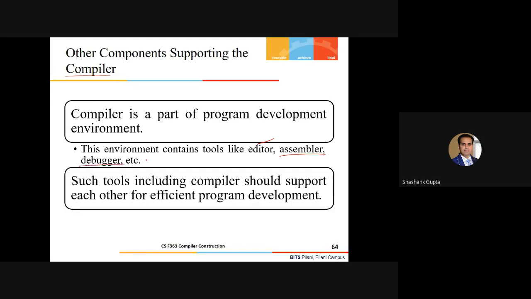We also need a debugger, right? Because if my code is suffering from some errors or bugs, the debugger will highlight the important errors, and that has to be resolved manually by the programmer. And again, this process will go on, iterating again and again. So all such tools should support each other for efficient program development.